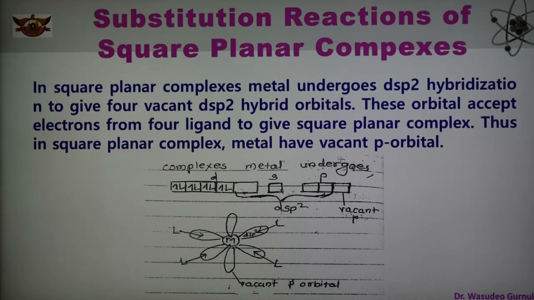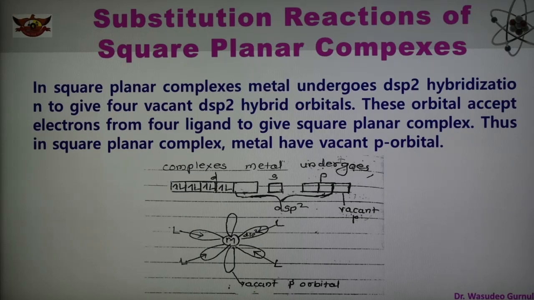Therefore, we can say that in square planar complexes, the metal has a vacant p orbital, and during the substitution reaction of this square planar complex, this vacant p orbital is utilized to associate the incoming ligand electron. Therefore, due to the vacant p orbital, associative SN2 is favorable.